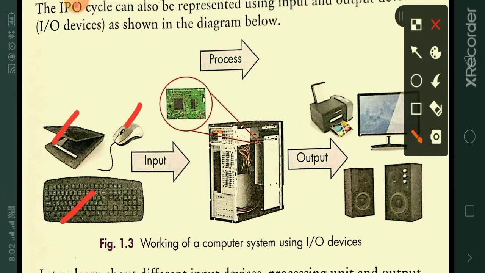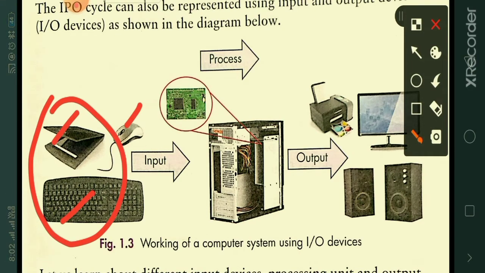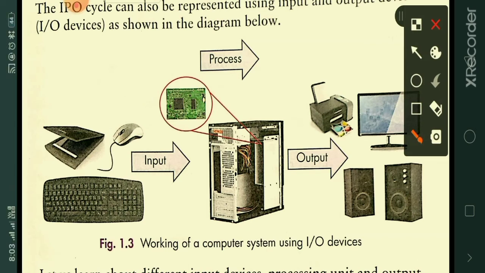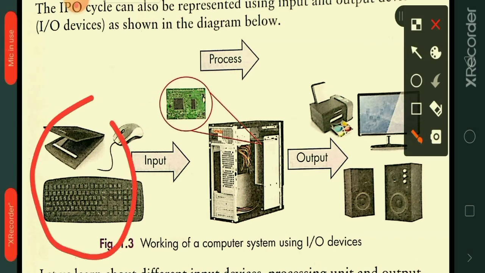These are all input devices. With the help of input devices only, we give data and instructions to the CPU, our computer. Our data and instructions are given to the CPU with the help of these input devices.